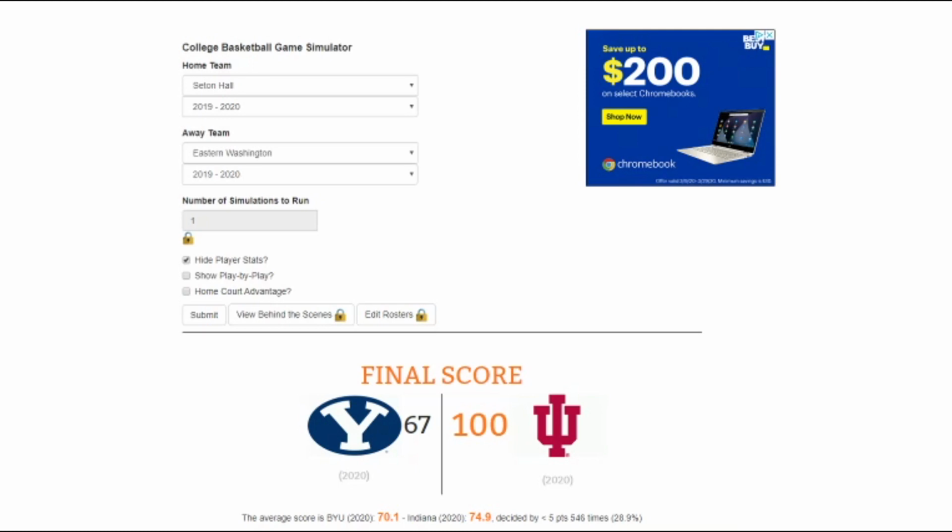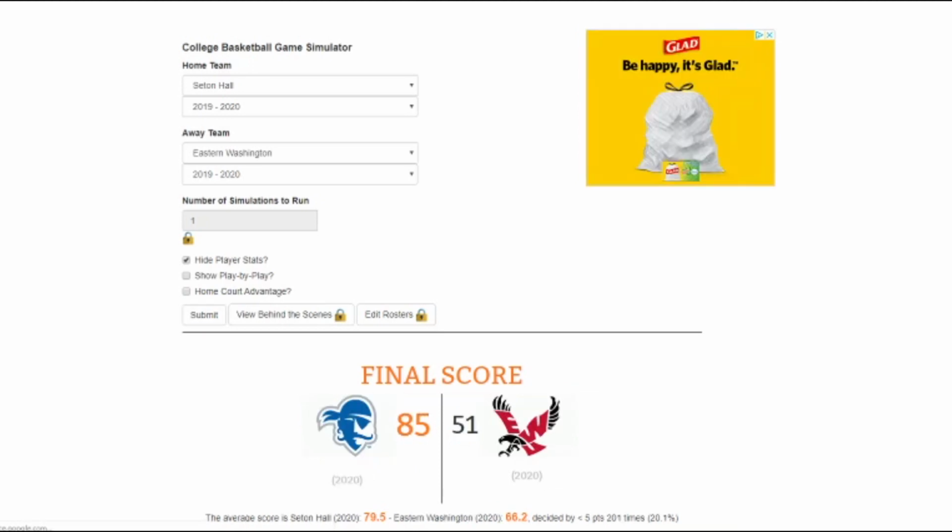In our 3-14 matchup in this bracket, we have Seton Hall and Eastern Washington. Myles Powell, I think Seton Hall can win this. Myles Powell is a strong senior guard. However, Eastern Washington is no slouch. I think they are capable of pulling off an upset. I think Seton Hall will be too much to handle. So we're going to go Seton Hall in this game. And Seton Hall proves to be correct, 85-51, moving on to face 11-seed Indiana.